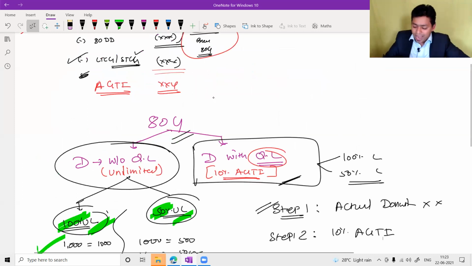So you have to check actual donation, whether it is the 50% category or 100% category. Then 10% of AGTI. Take whichever is lower.